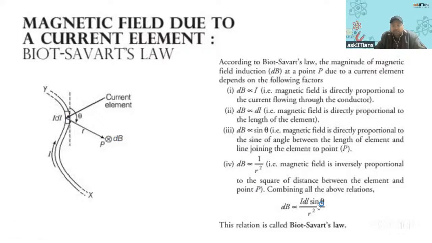Then you should write this formula. This is known as Biot-Savart's law. That's why I have mentioned that you should write these points.